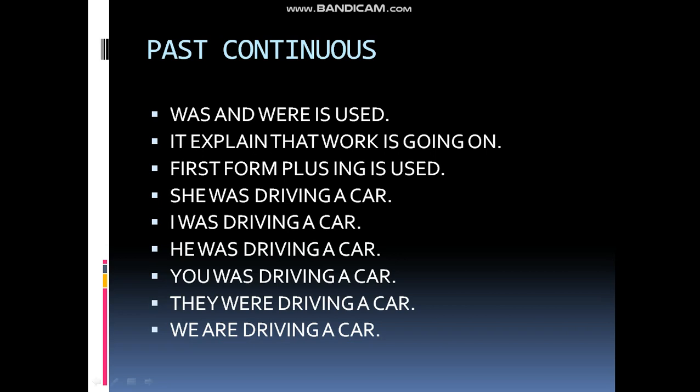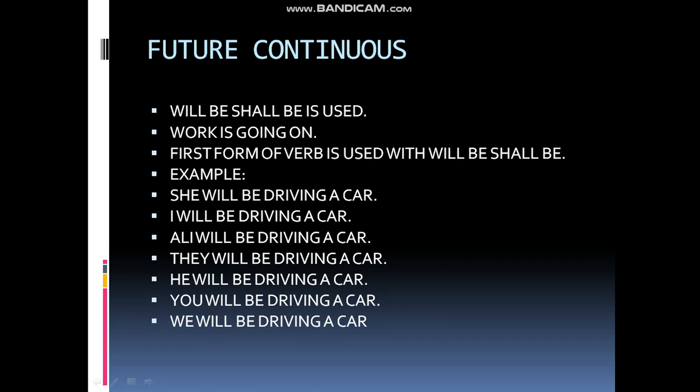Kindly correct it, okay, don't do it wrong, okay. Now come to the next tense. Next tense is future continuous tense. In this tense you are having two helping verbs, will be and shall be is used. Again the condition of the verb is first form plus ing and the work is going on.